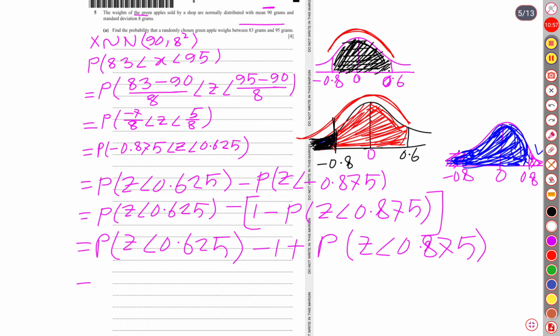Now, using the normal distribution table, we are going to find these manually. When our z-score is 0.625, what is our corresponding probability? Let us use the normal distribution table. Let me show you.